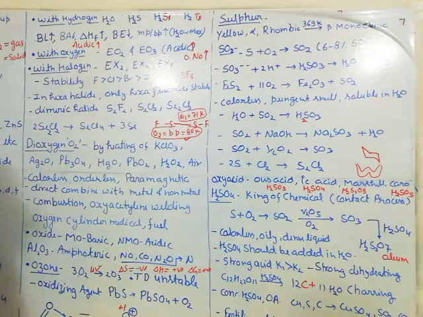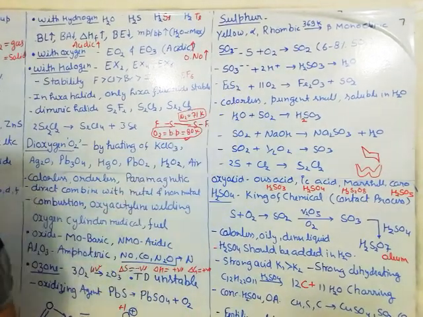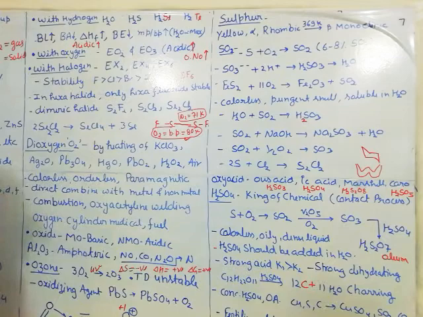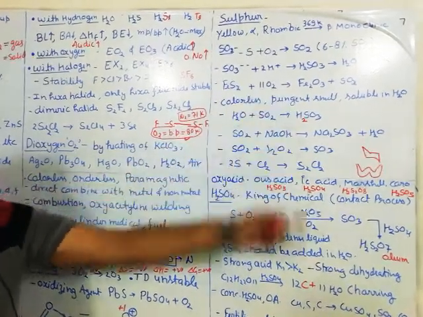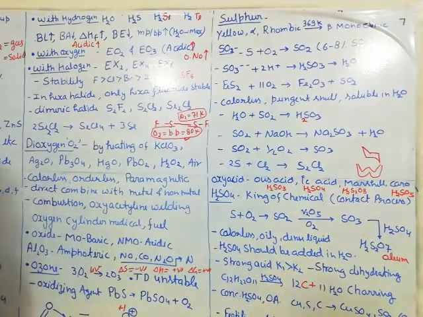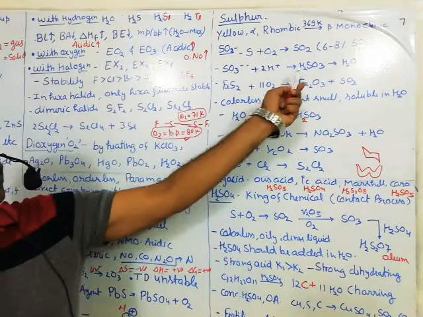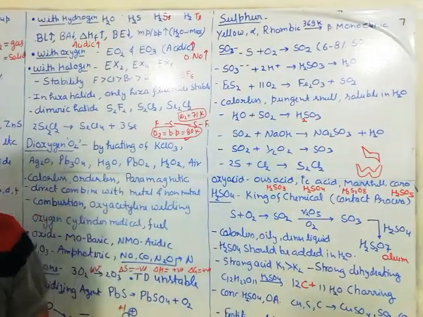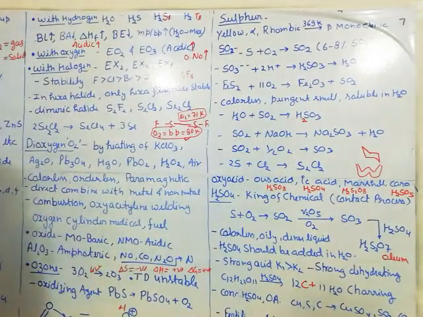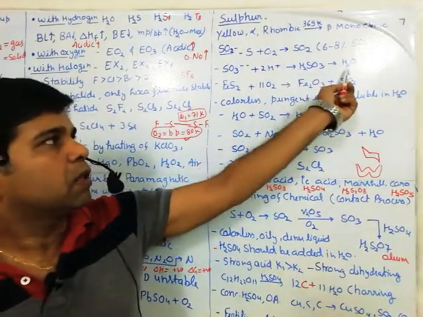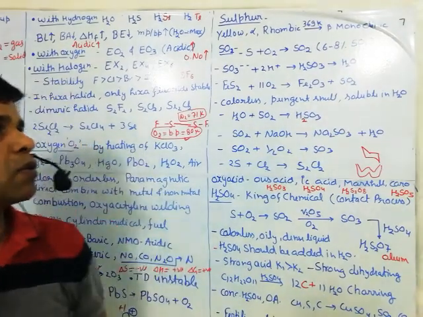What is the other method? Sulfite, or sulfide ore, when it reacts with water or any acid, what does it give? It gives H2SO3, sulfurous acid. Sulfurous acid is similar to carbonic acid, H2CO3. H2CO3 is unstable, it gives H2O and CO2. Similarly, H2SO3 is also unstable, it gives H2O and SO2.